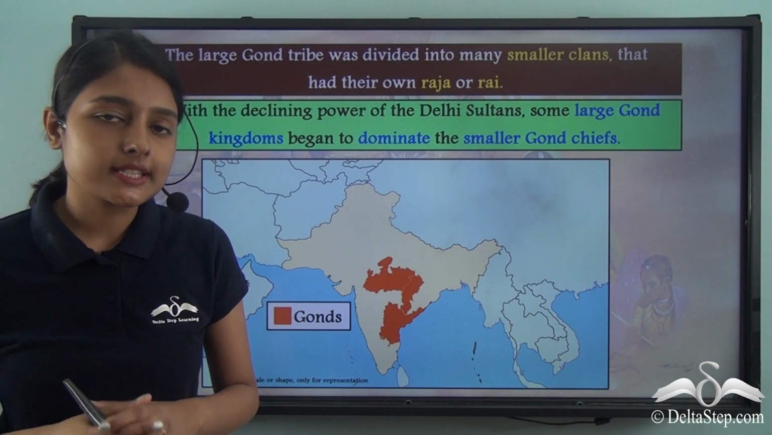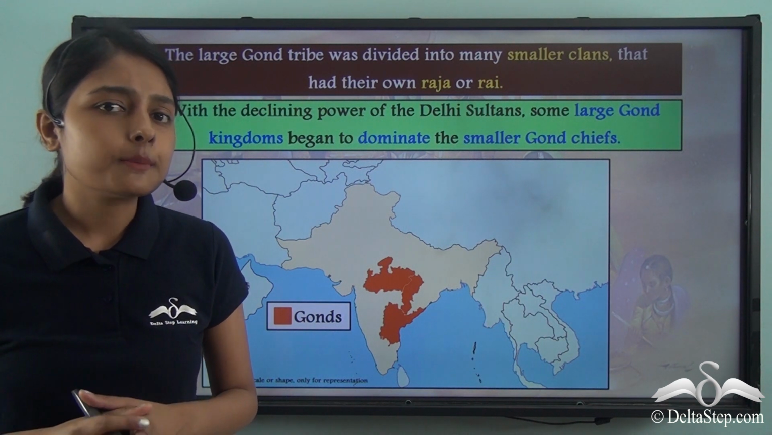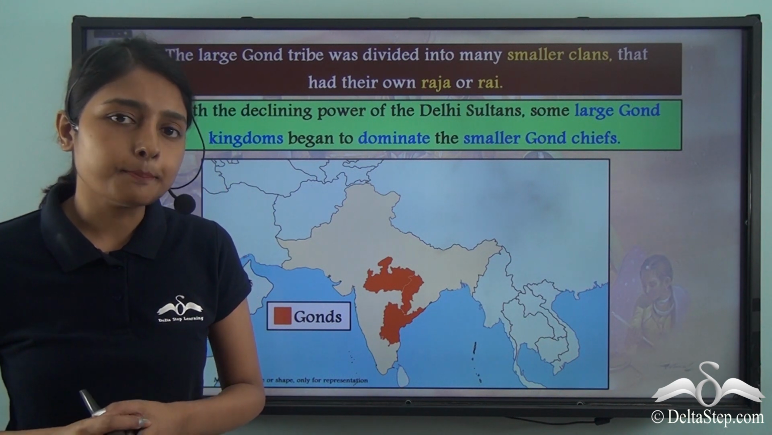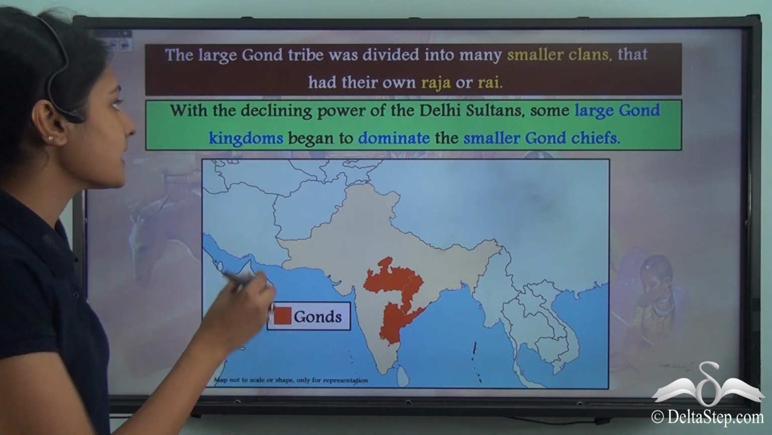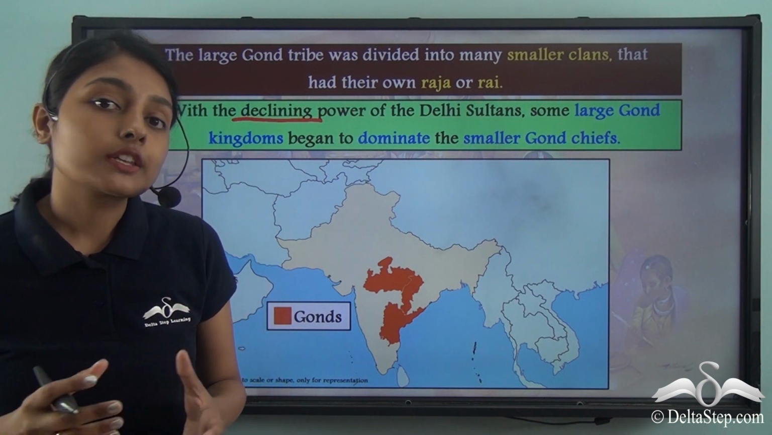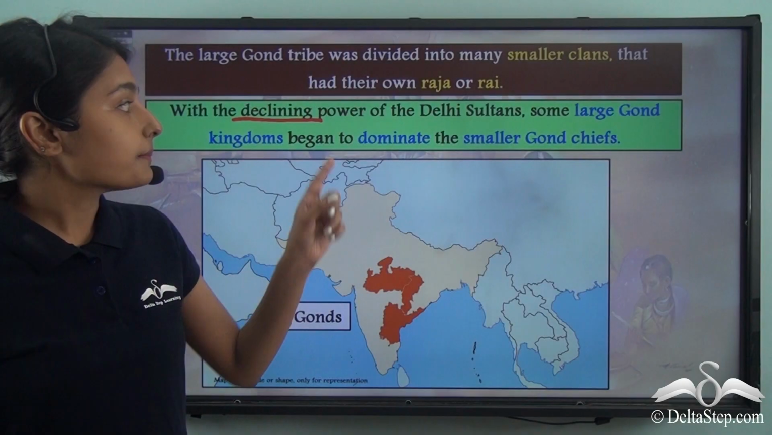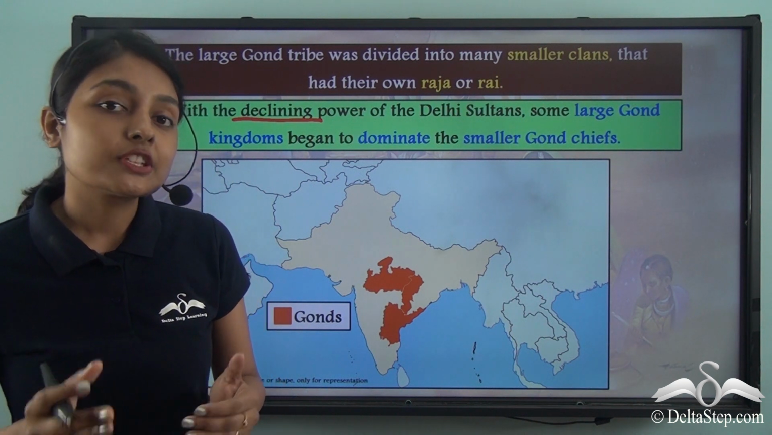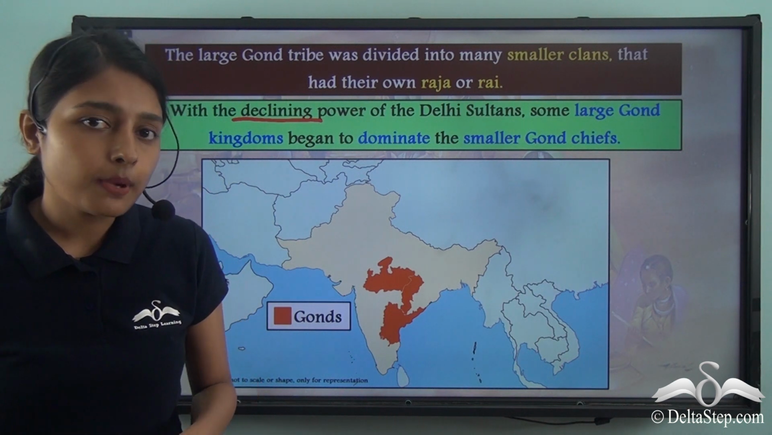Another thing that we have to discuss here is the decline of the Delhi Sultans. But a question must be coming to your mind as to how the decline of the Delhi Sultans is of any importance in our discussion. This is because when the power of the Delhi Sultans was declining, the larger Gond chiefs were now gaining power, because the power of the Delhi Sultans was now in a process of decentralization, which invariably meant that the larger Gond chiefs were now gaining more power.